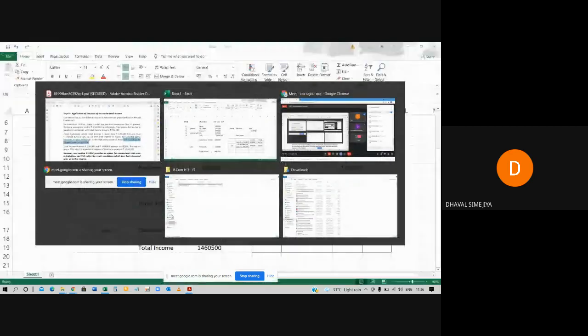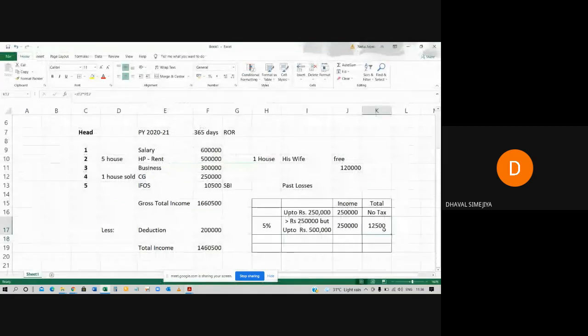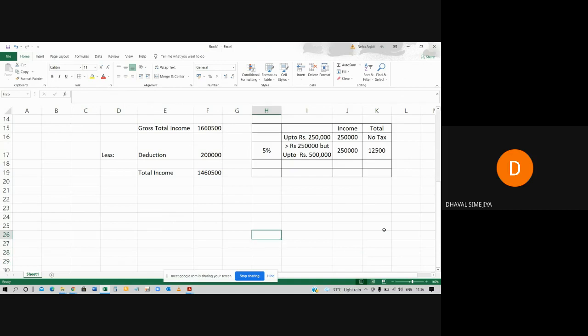If you check here, that max to max amount payable will be 12,500 rupees. Now section number 87A says that if your total income is up to 5 lakh rupees, then you will enjoy the benefit of rebate. Now, what is this rebate? Rebate means you are not supposed to pay tax up to 12,500 rupees.